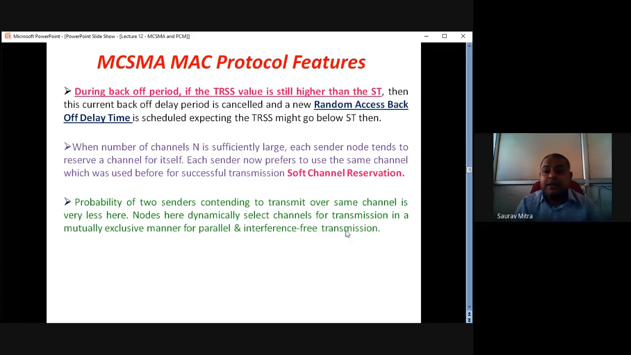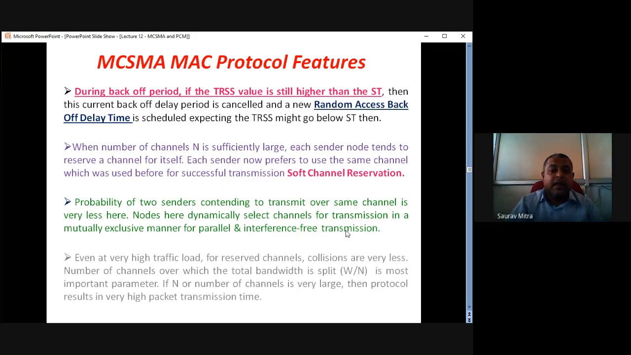When one channel is transmitting data by some sender-receiver, the other sender-receivers are not going to access that channel. Okay, so if there is a multi-path kind of thing from the sender and receiver, it would try to select a different path to transmit its own data, and whatever is going on continuously for the time being, that channel will be spared, that channel will not be disturbed. That is called mutually exclusive. So even if there is a very high traffic load, that means a huge amount of data is to be transmitted from the transmitter and receiver.